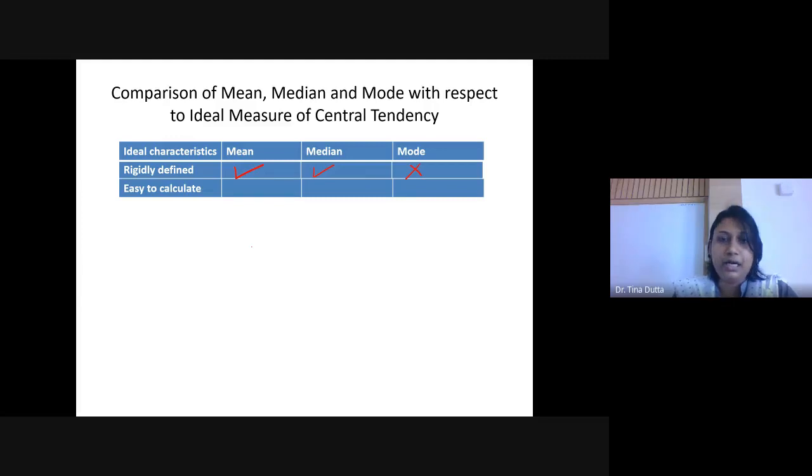If you have any doubt, any conceptual clarity, if you require, you just stop me, okay? If I'm not seeing the chat, you can stop me and then we will discuss that. Next criteria is easy to calculate. हम उसको ideal central tendency मानेंगे जो बहुत easy है calculate करना.